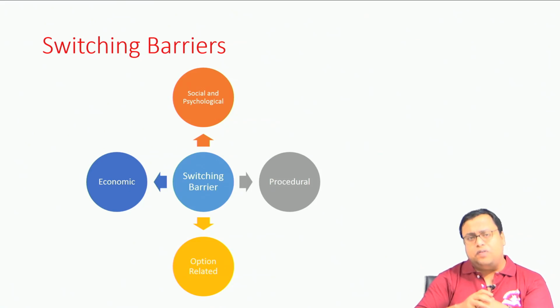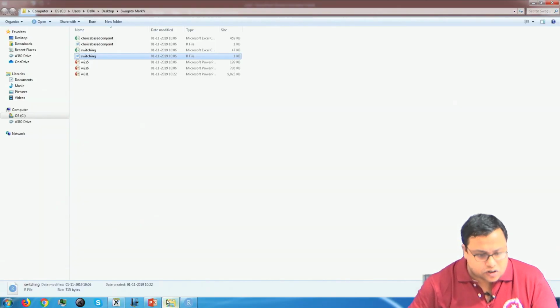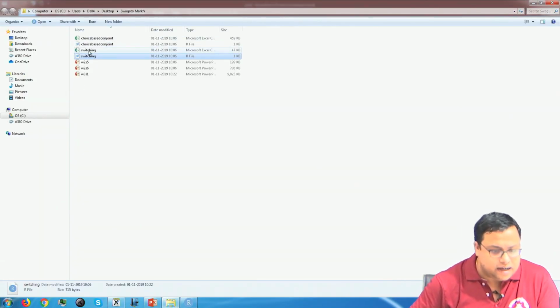And then the fourth one is option related. So, whether multiple options are available or not. So, if you want to switch, options should be available. If this guy is the only possible option or the number of options is less, then that creates a switching barrier, because people cannot switch. So, given that as a background, I have a data set which is called the switching.csv file,